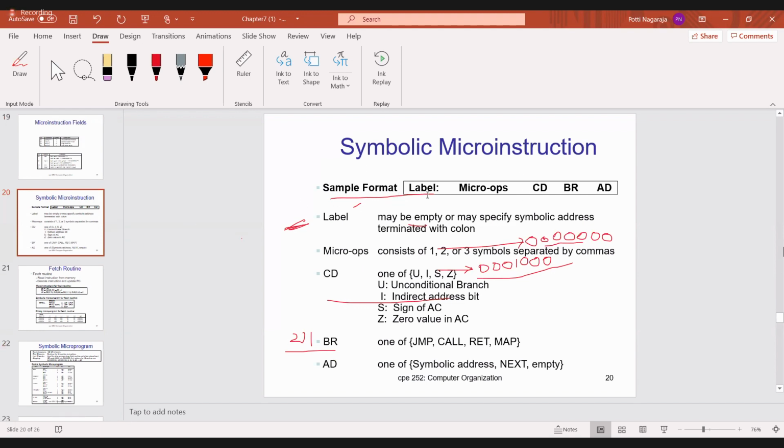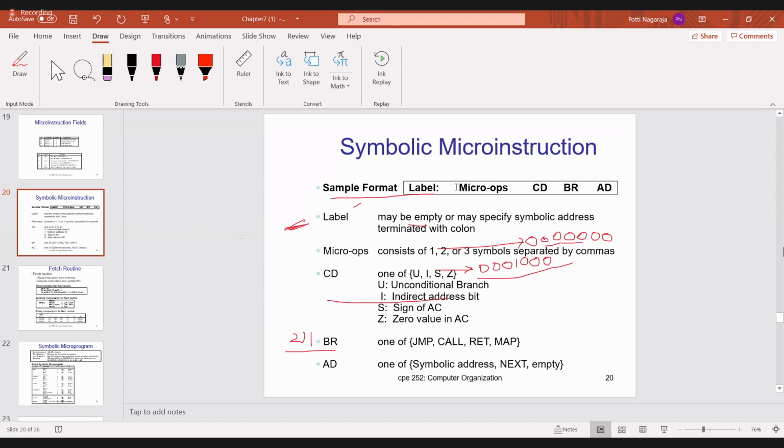Label, colon, then what micro operations you are doing, then CD. Here I am writing the same thing; the label is not there in some cases, but I am writing label here. Label, colon, microoperations F1, F2, F3, then CD, then BR, then AD. Label is nothing but to give a name. If there is any loop, I will give the loop name. Microoperations you already know.